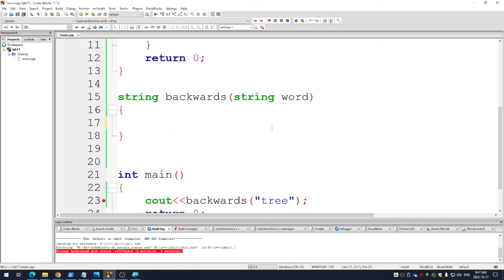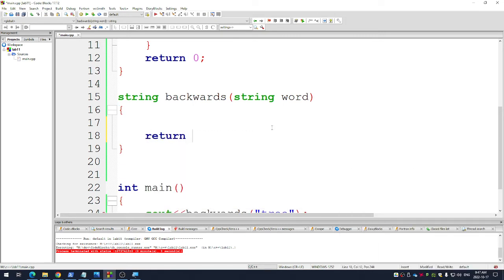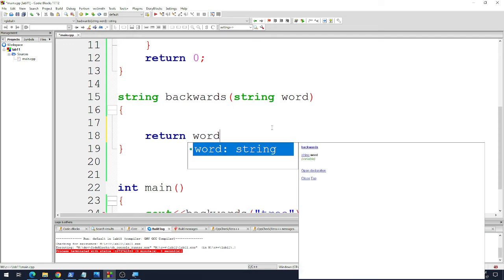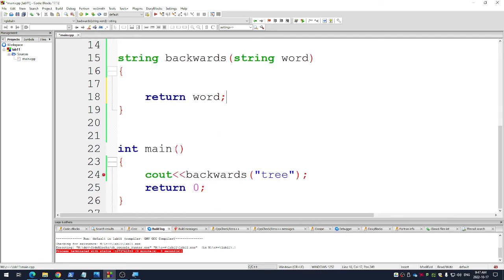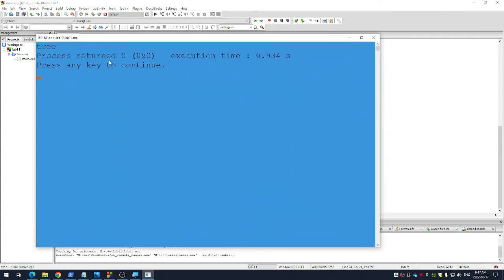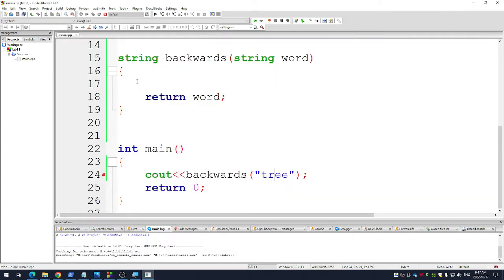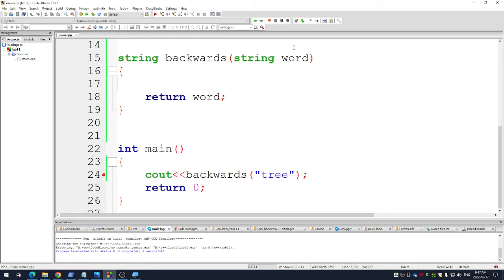What I actually want to do here, guys, is go return word. So it's going to return to the cout command whatever you type in the brackets. Okay, perfect. Tree. I want it to write backwards though. So how am I going to take this word variable and make it backwards?